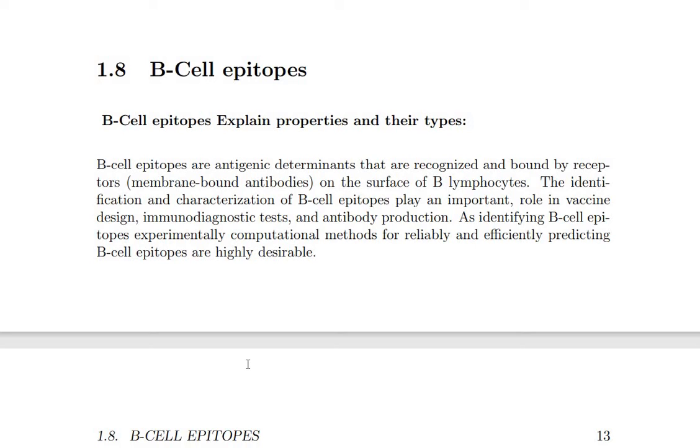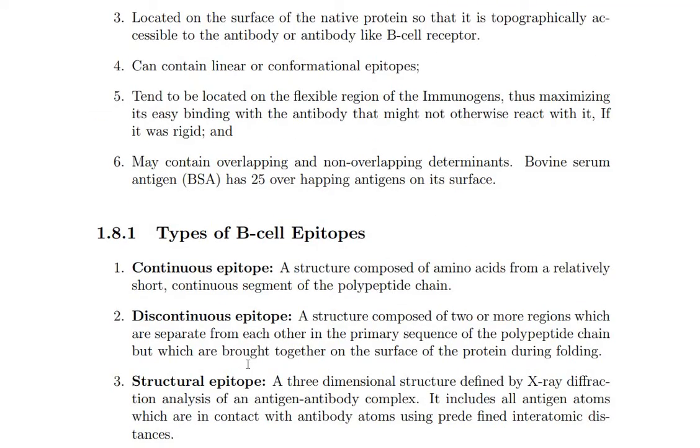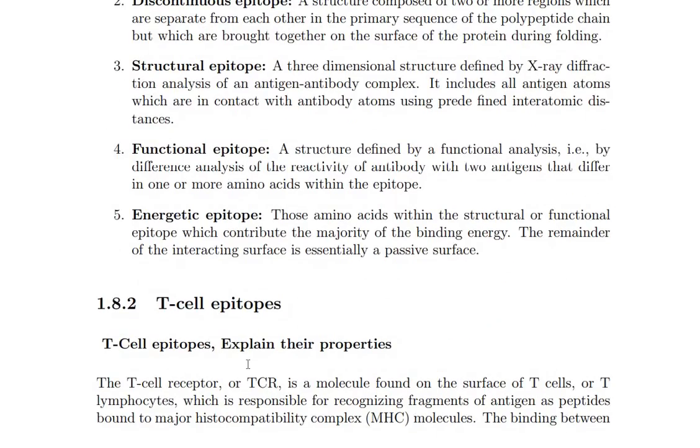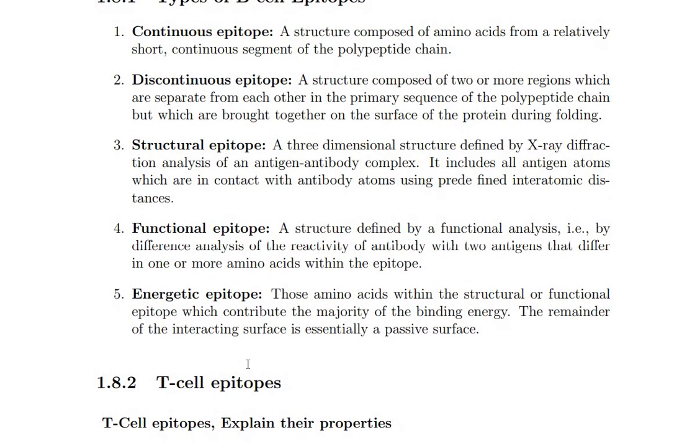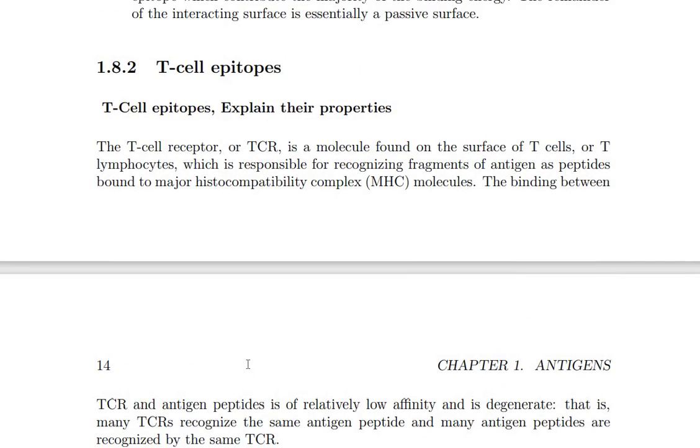So B cell epitopes, they recognized by the B lymphocytes released in the B cells. Okay, so B cell epitopes ni evi recognize chestunayi, B cells anevi recognize chestayi. So that is the important point of the B cell epitopes. Okay, so what is the types of B cell epitopes? Continuous, discontinuous, structural, functional and energetic epitopes. What is the next one?